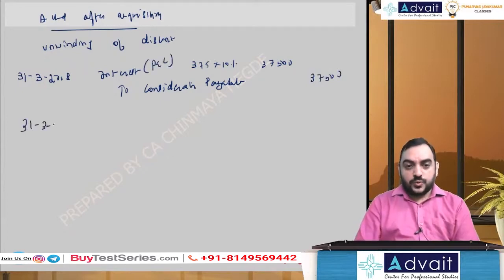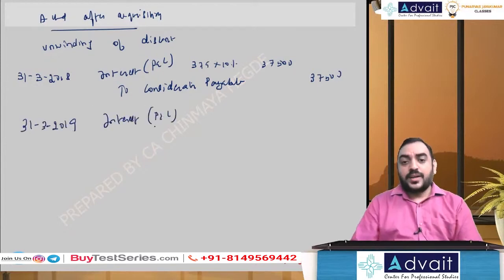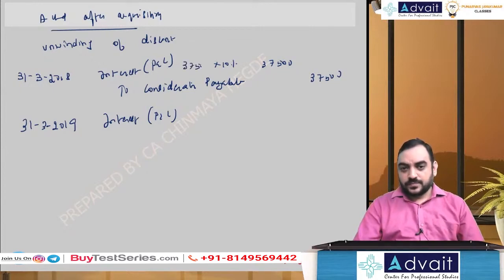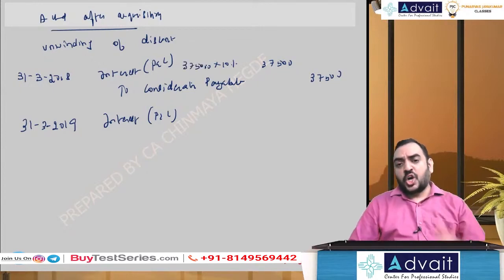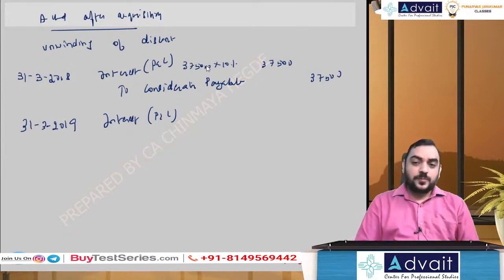And on 31/3/2019, again interest goes to P&L. But can you tell me, this time, on what amount will you calculate? Will you calculate on 3,75,000? Second year, on 31st March 2019, will you calculate 10% interest on the same 3,75,000? What do you think?